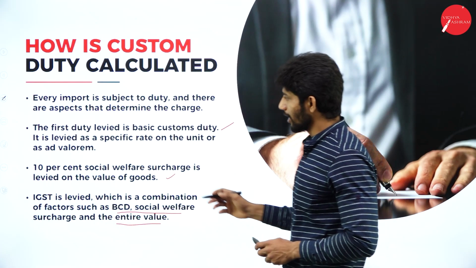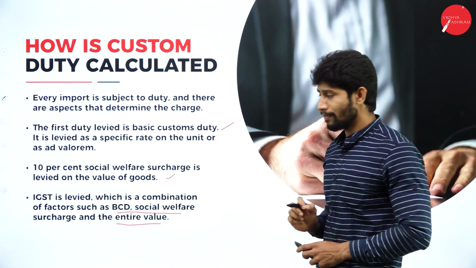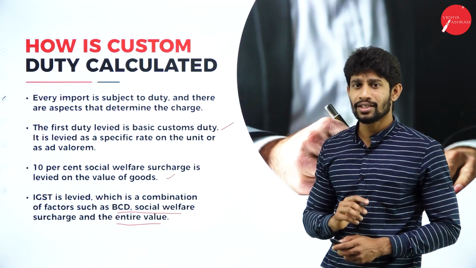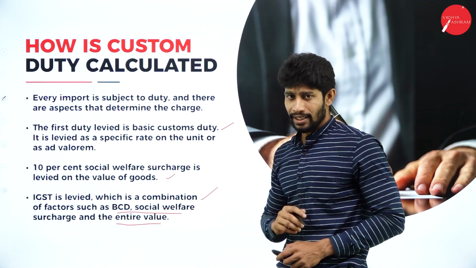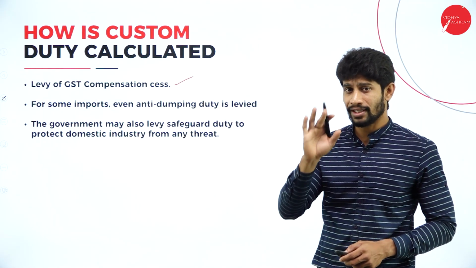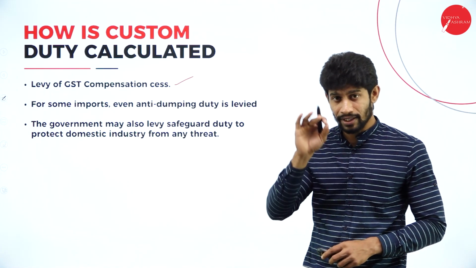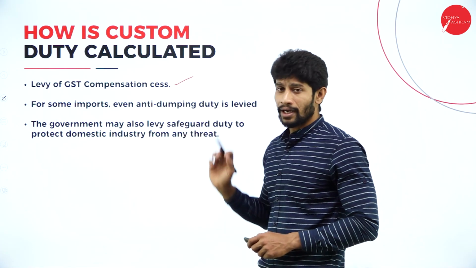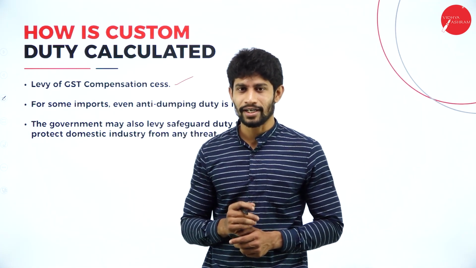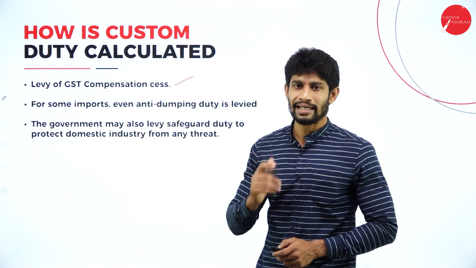So once again, I'll go through. First, we are supposed to find out the basic custom duty payable. Then we will be imposing social welfare surcharge. Afterwards, we will be imposing IGST. Next, we will be imposing compensation cess if it is given in the problem. Next, we will be imposing anti-dumping duty if it is given in the problem. Next, safeguard duty if it is given in the problem. So this is how the custom duty is calculated on import of any goods from any country to India.